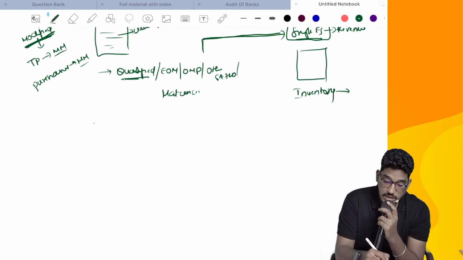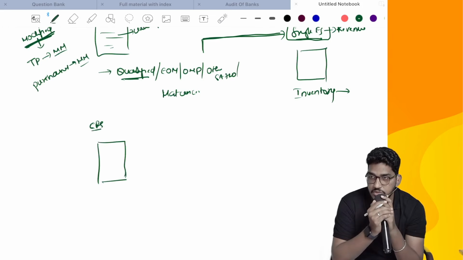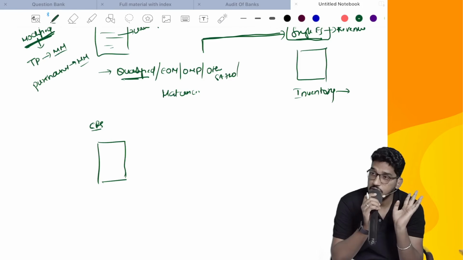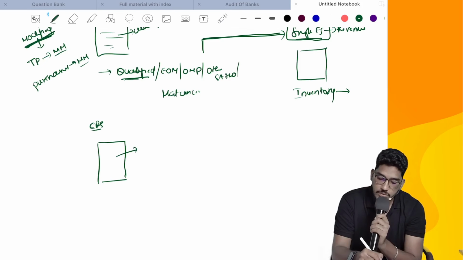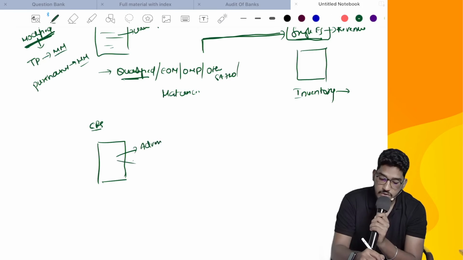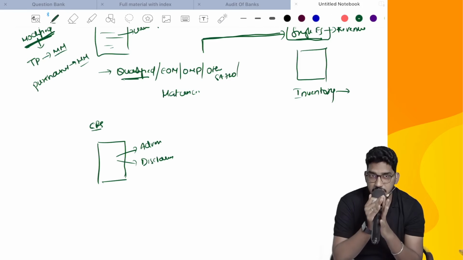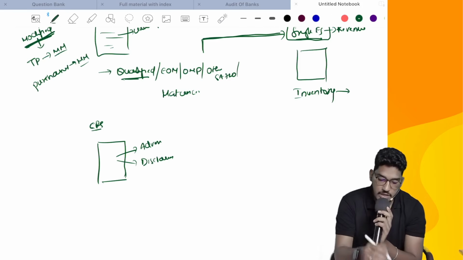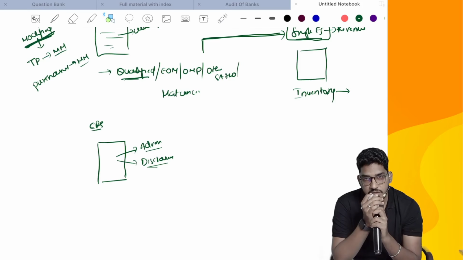So complete general purpose financial statements are there. On those complete financial statements, an audit report has been given. Which auditor has given it? The main auditor. On what? The complete financial statements. In that audit report, an adverse opinion is there or a disclaimer of opinion is there. Where? In which report? In the main audit report. Which kind of opinion is there? Either an adverse opinion or a disclaimer of opinion.